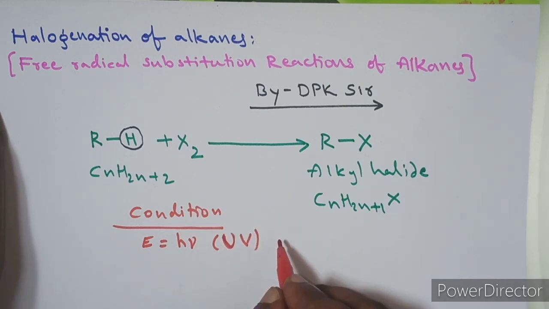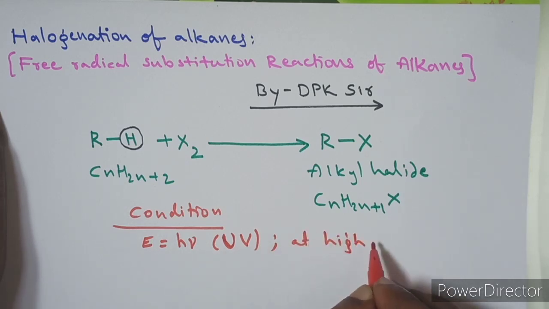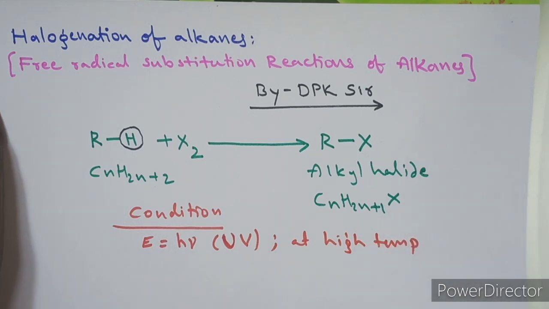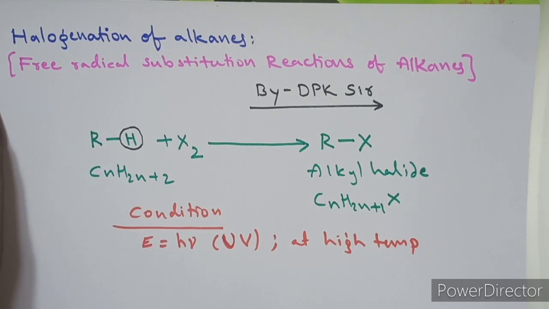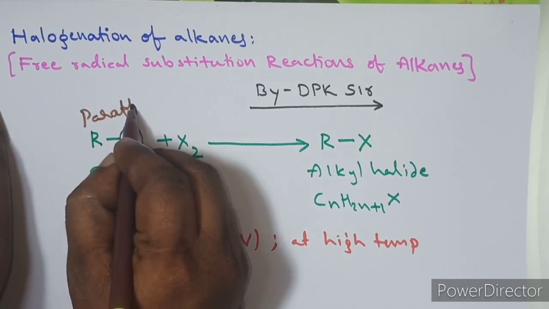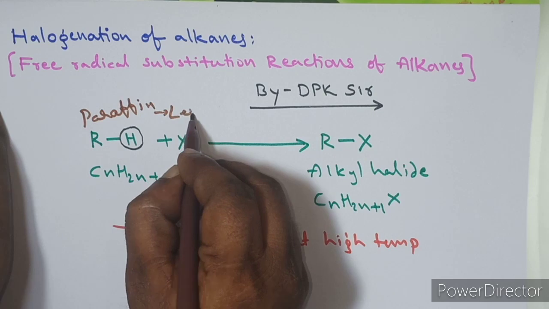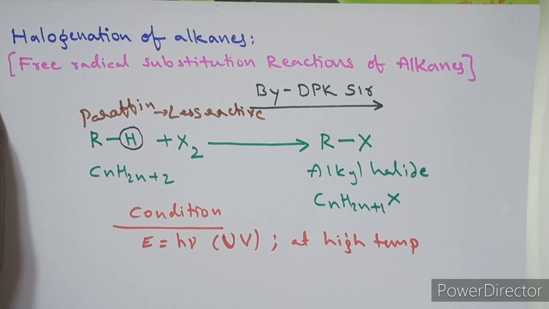Next, the reaction can be carried out at a high temperature. Why, sir, why only high temperature? Because alkanes are called paraffins. Alkanes, another name is paraffin. Paraffin means less reactive, lazy molecules. Why? Because all the bonds present on the carbon atoms are strong covalent sigma bonds. That is the reason its reactivity is less. Therefore it requires some drastic conditions like a high temperature.